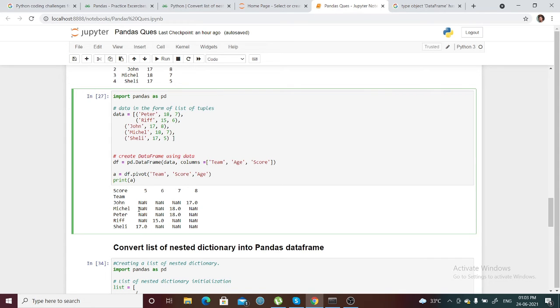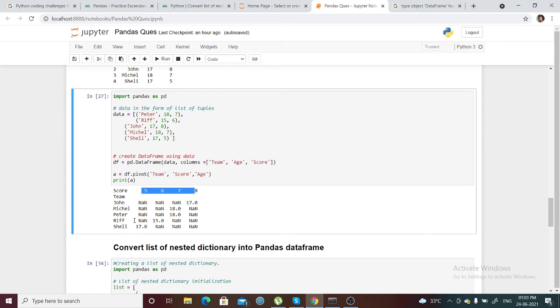So what it will do, it will take all unique values of score and assign them as column values. Then for team, which is John, Michael, it will assign them as indexes, right?